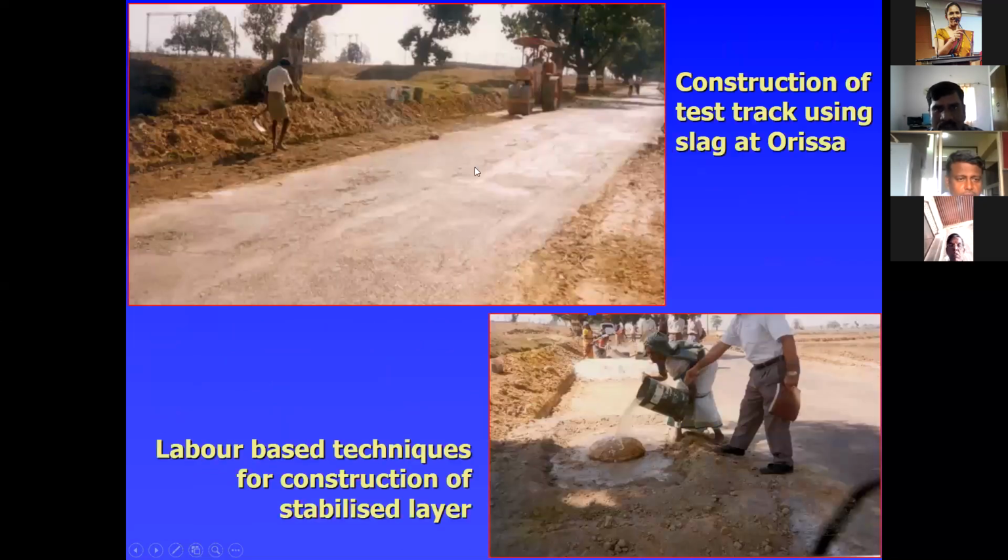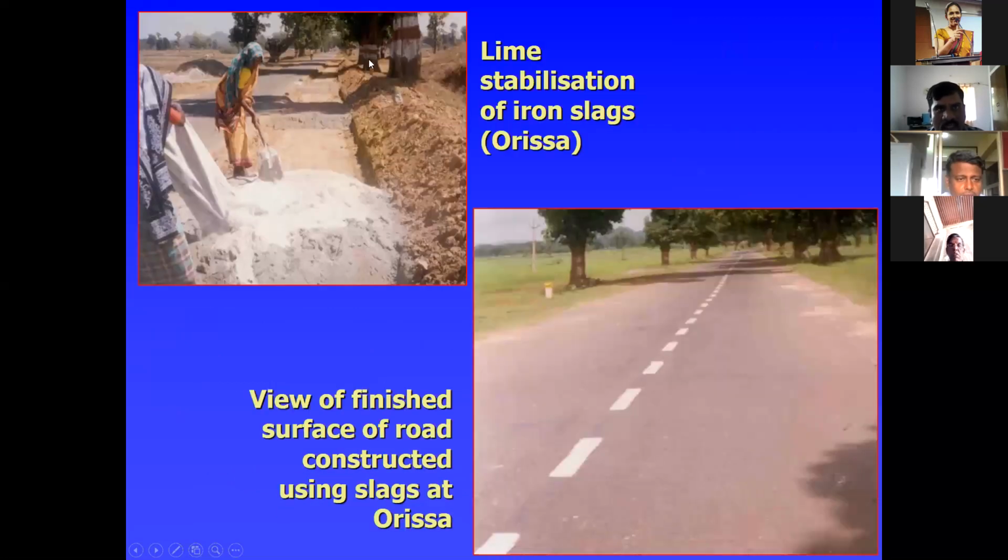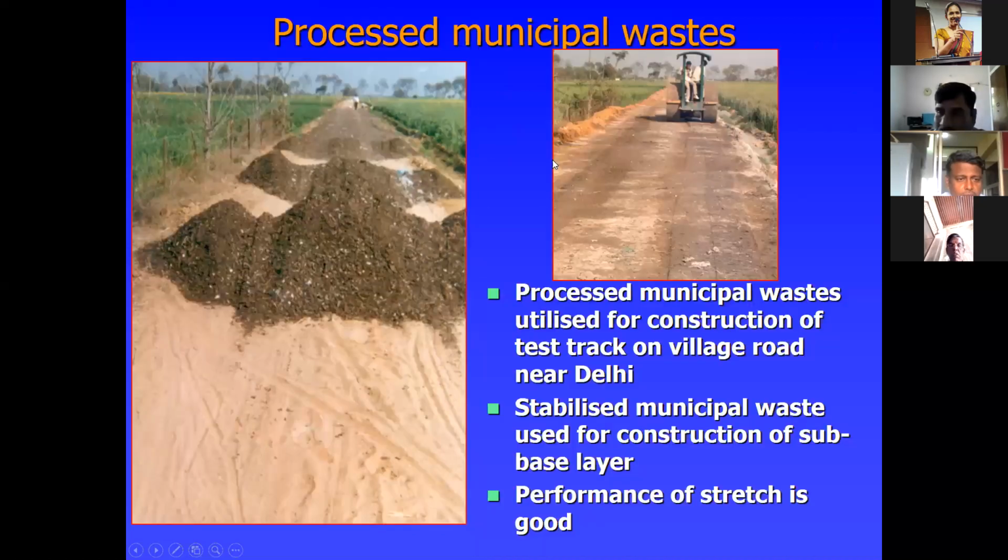Complete lime stabilization with iron slag, in which one road has to be constructed in Odisha. This is processed municipal waste. That's also one of the solid wastes available nowadays. It is a very problematic disposal problem, especially municipal waste. This is one of the challenges, especially in Bangalore. This waste has to be processed to utilize in the construction of a test track on a village road near Delhi. Stabilized municipal waste used for the construction of subways there, and also performance of the stretch is good.